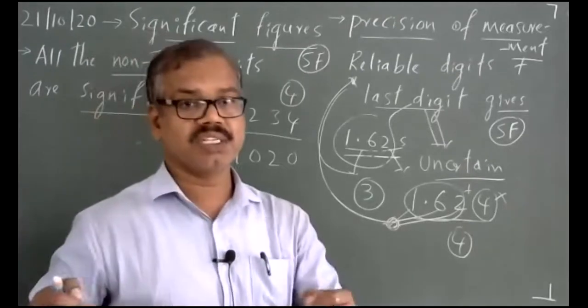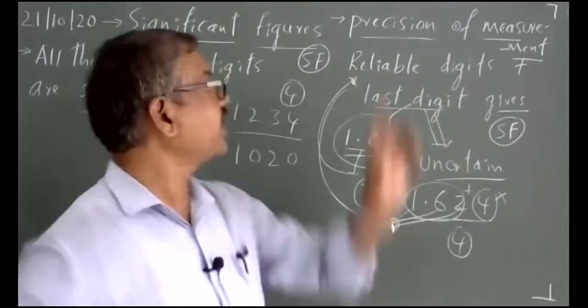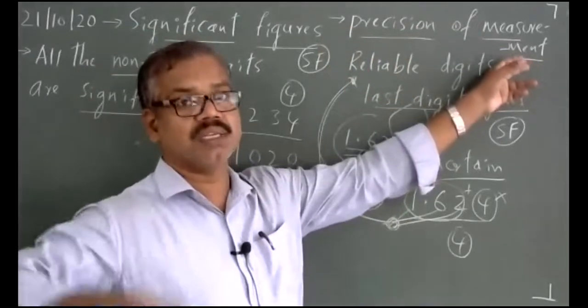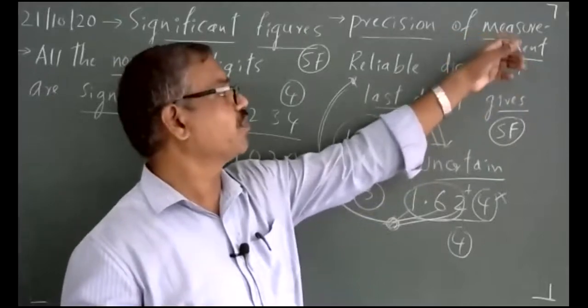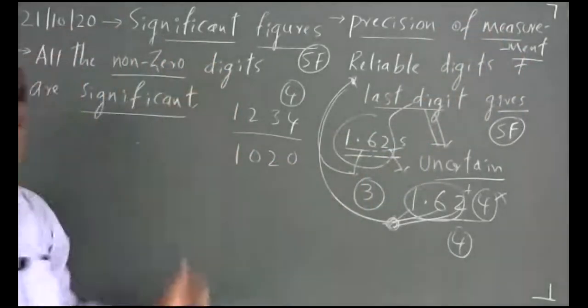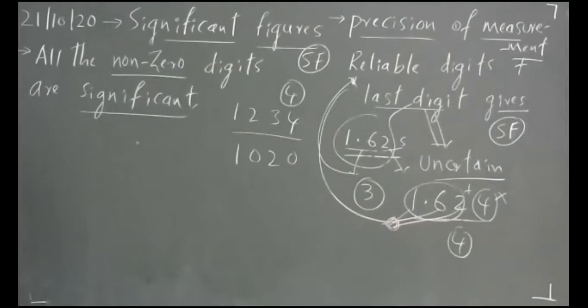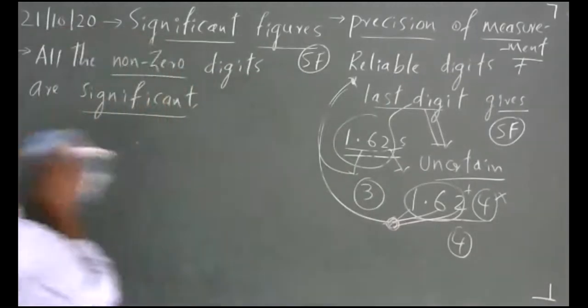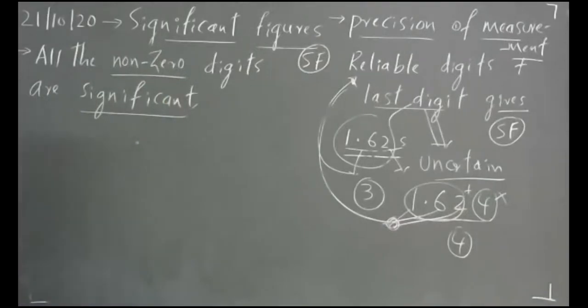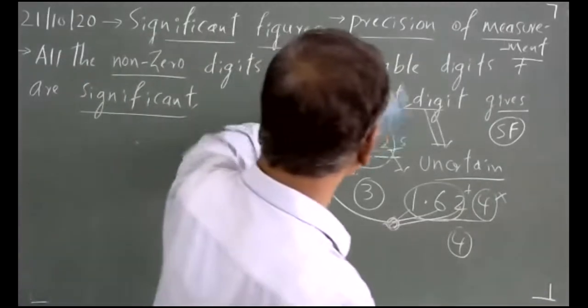Whenever I do a measurement, the measurement should reflect the precision of the measurement, meaning the instrument's precision. When you write some number, it should reflect the precision of the measurement. So, the rules to understand significant figures, what significance is, now we'll have the first rule. The first rule says that, let me remove it.